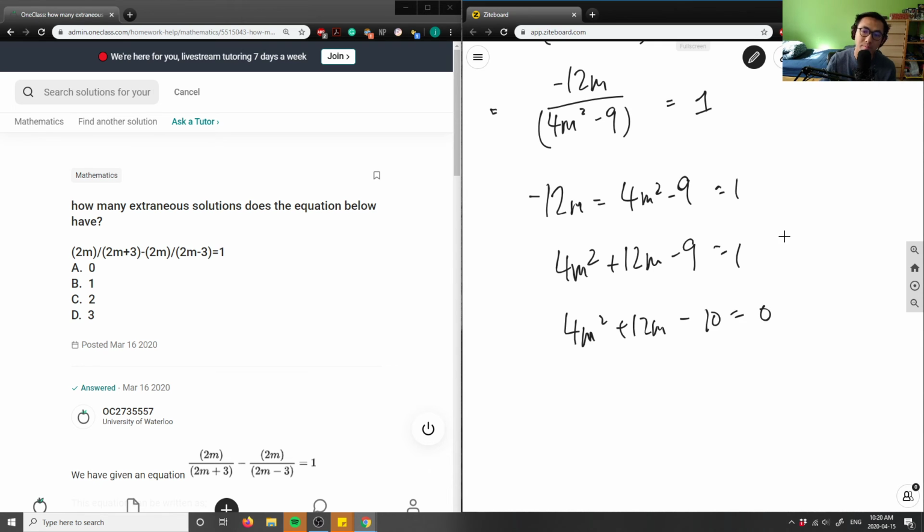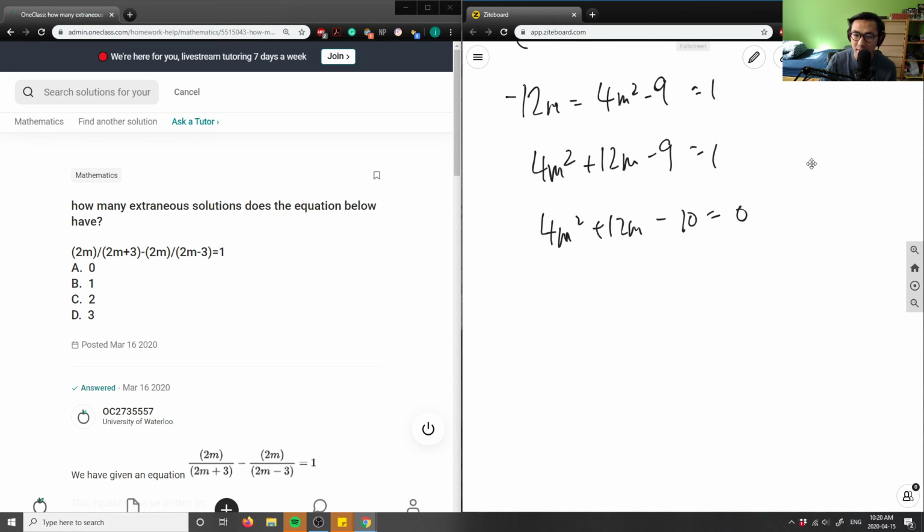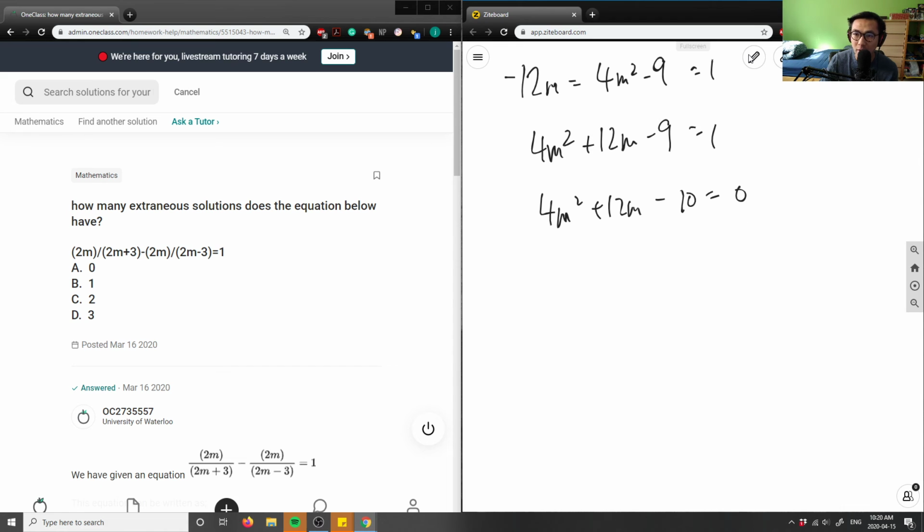Equals 0. Now what we can do is, you can choose to do two approaches. You can either factor out the 2, because they're both even terms. So we can factor the 2 first, and then see if we can do factor by inspection. So let me do that. I can factor the 2 here.